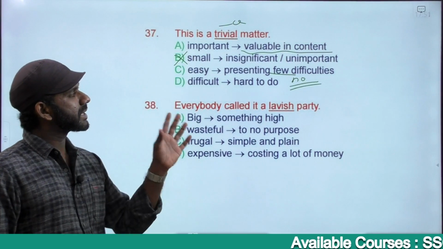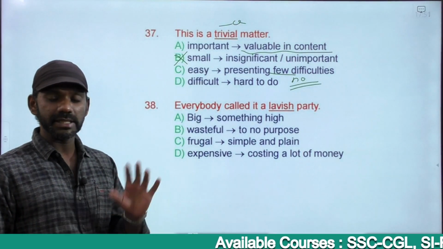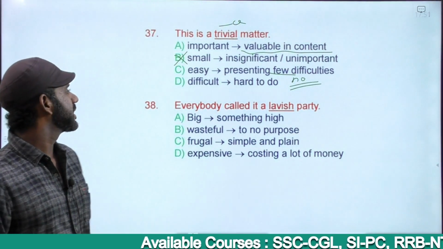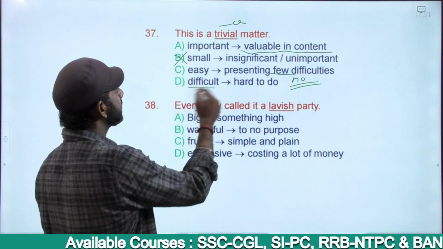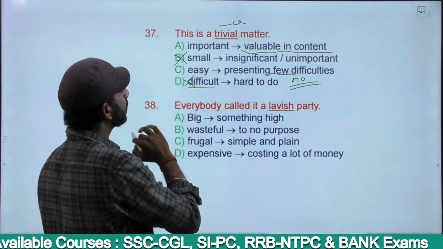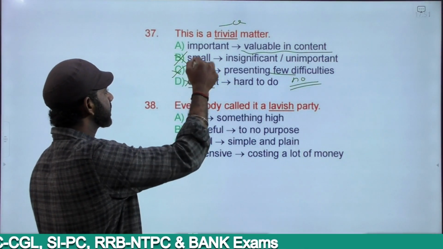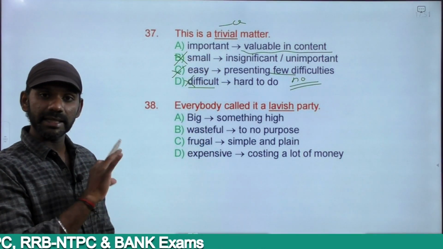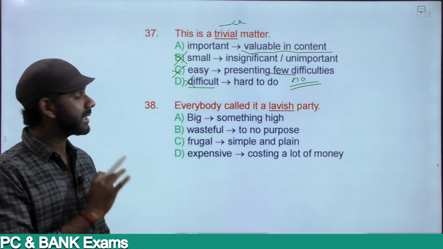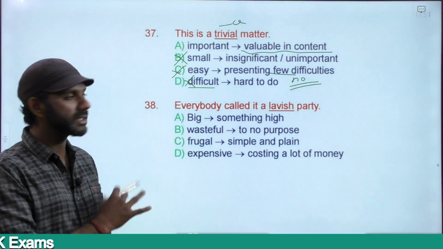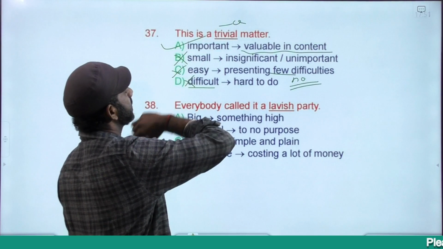So easy means presenting no difficulties. The opposite is hard, same as difficult. Difficult is a negative word, eliminated. We want a positive word. Easy is the opposite of difficult. So C and D are antonyms of each other. Eliminated. The answer must be option A.